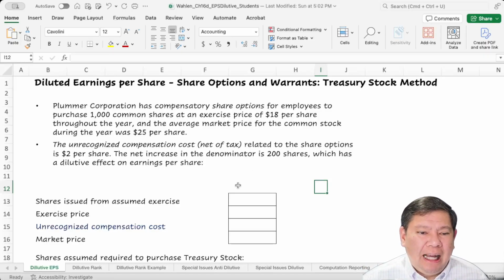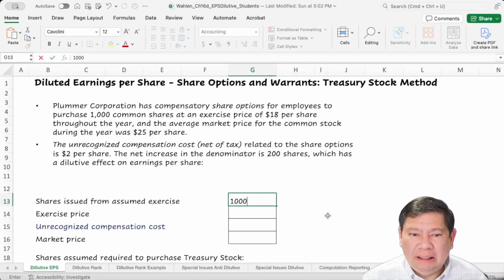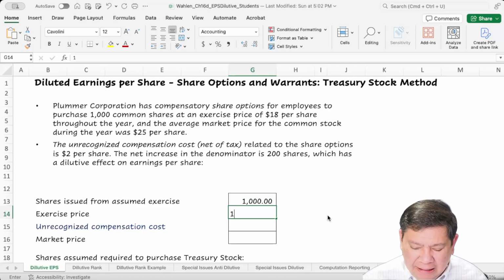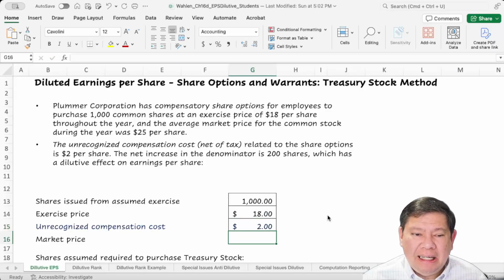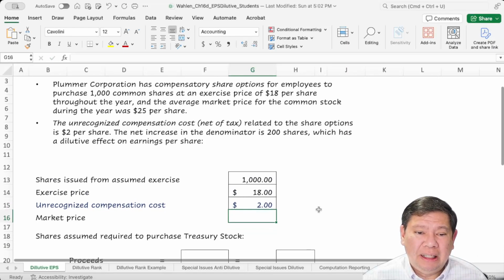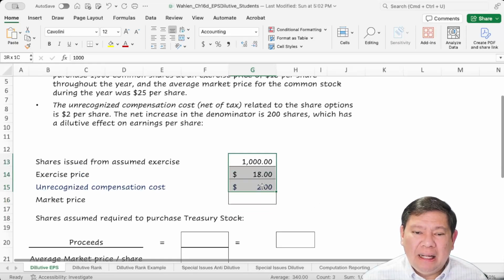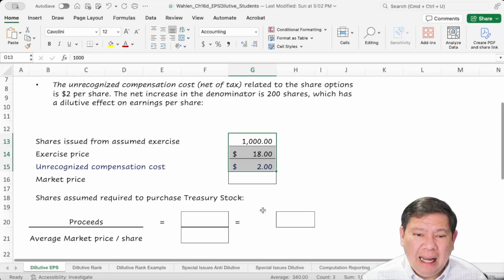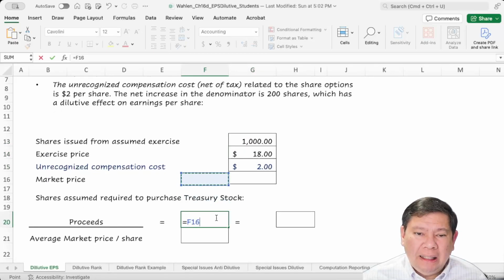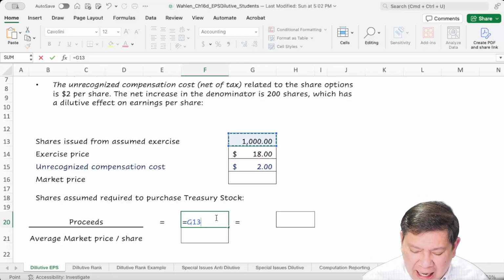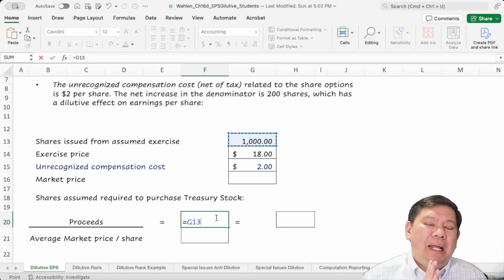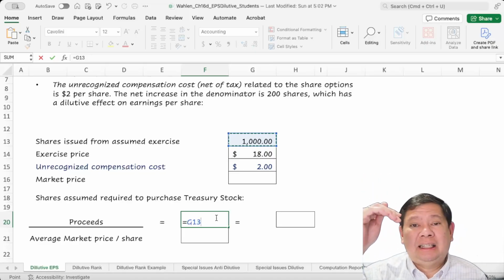Okay, so shares issued from assumed exercise will be 1,000 shares. The exercise price is $18. Plus, the employee will pay an additional $2 premium for the unrecognized compensation cost. So the money that the company will get is for 1,000 shares if exercised, and it will be exercised when the market price is higher than the exercise price.